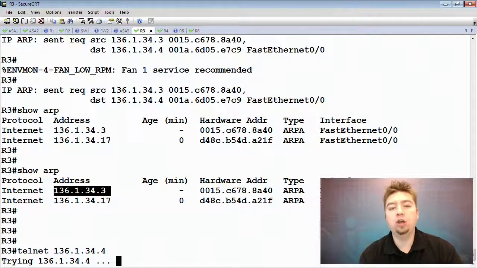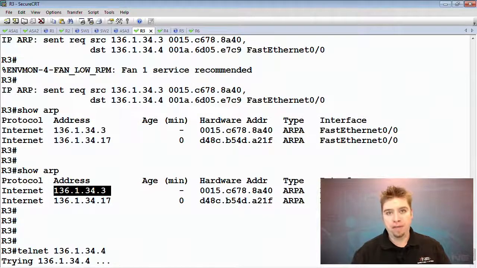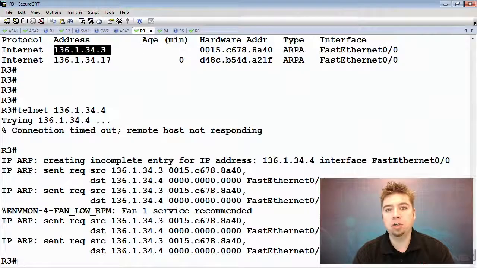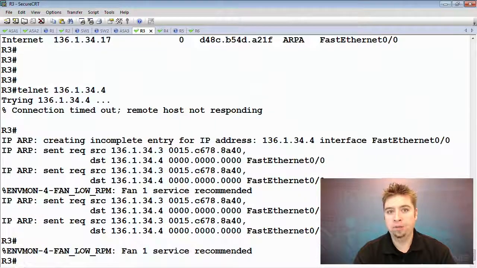So again, this is only within the scope of transparent. When you're doing routed, the ASA would be the ARP destination. It's not going to be bridging the ARP request between the multiple interfaces. And again, as opposed to the Catalyst switch, Catalyst can populate the ARP database based on the DHCP snooping database. Because when the end host requests an IP address, it's inside the DHCP discovery message. It has the MAC address already included there. So the layer 2 switch would be able to correlate: this is the port, this is the IP address, and this is the MAC address.